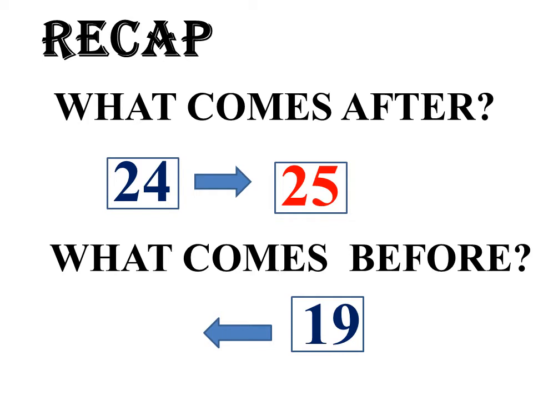Yes, it is number 18. It is number 18 that comes just before 19. And to get before numbers, we always move backward. जब भी हमें before numbers निकालने होते हैं तो हम पीछे की तरफ जाते हैं. Okay? Now let's move forward.